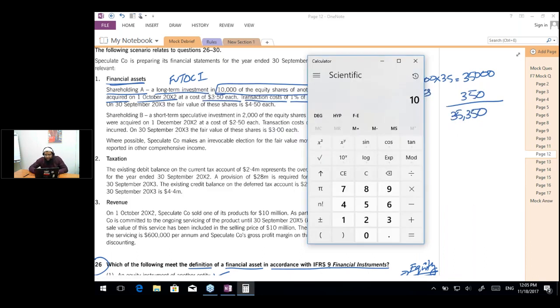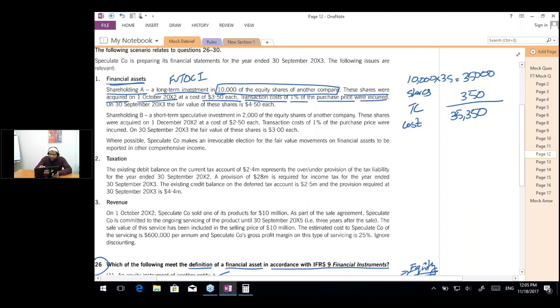I'm also checking with the calculator. 10,000 into 3.5 multiplied by 1.01 will include the transaction cost, which is 35,350. So yes. On 30th September 20x3, the fair value of these shares was $4.5 each. So the fair value is 10,000 into 4.5, which would become $45,000.